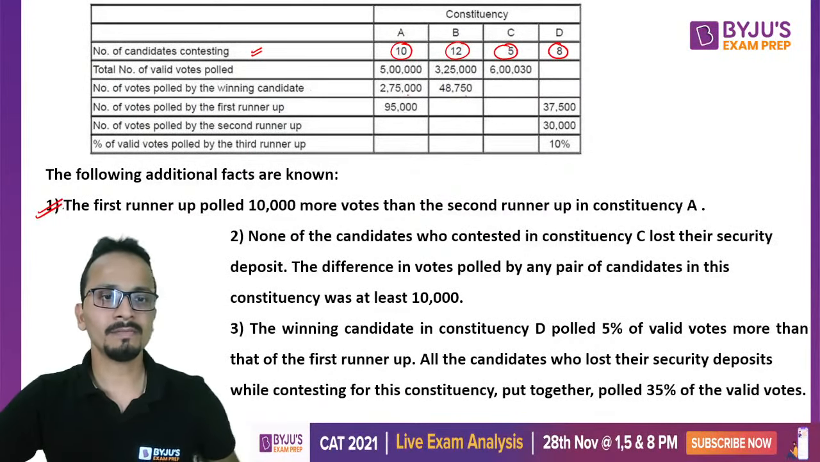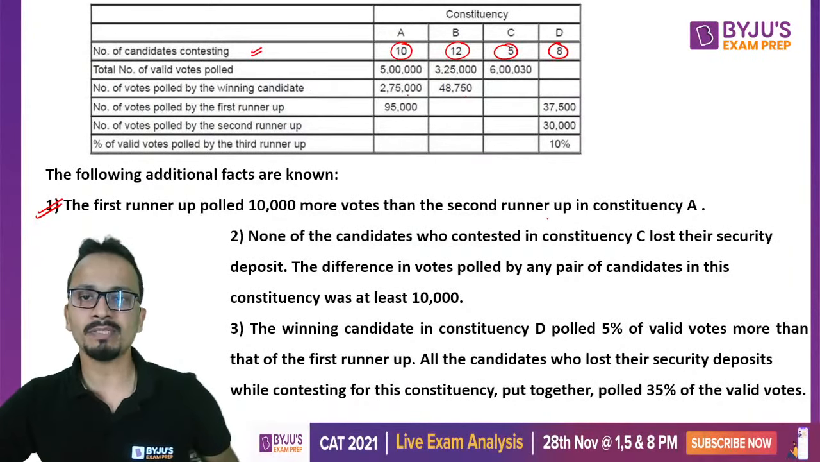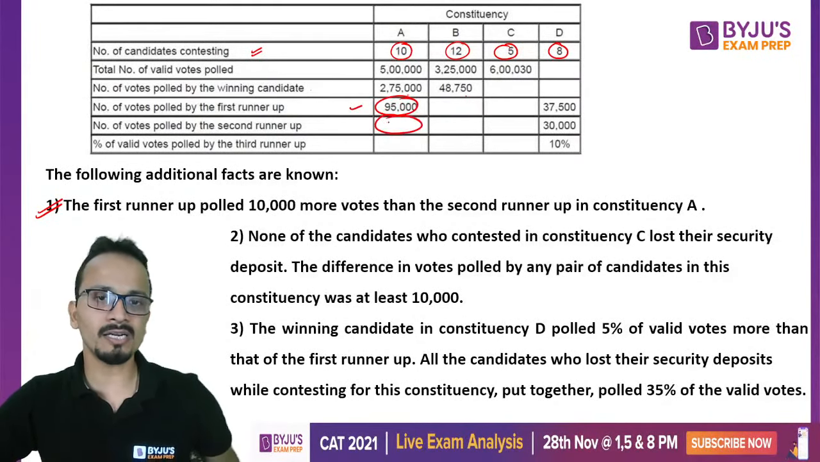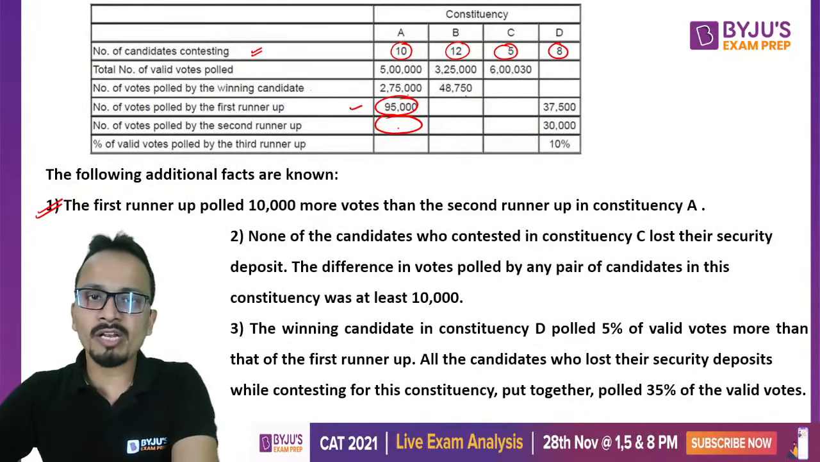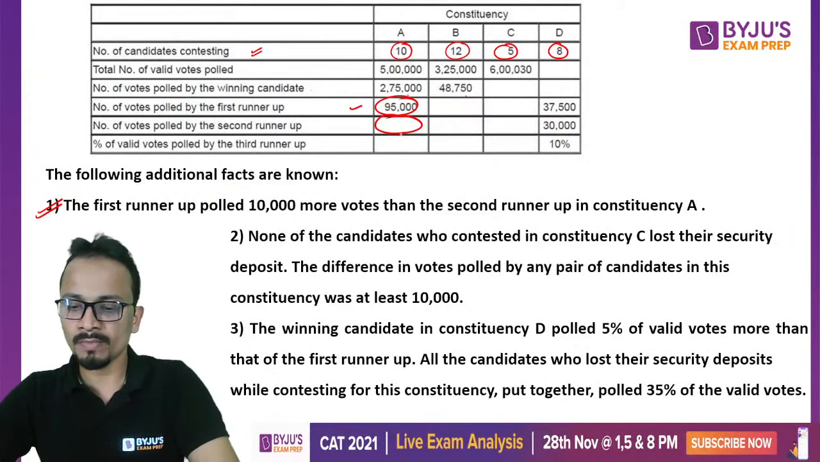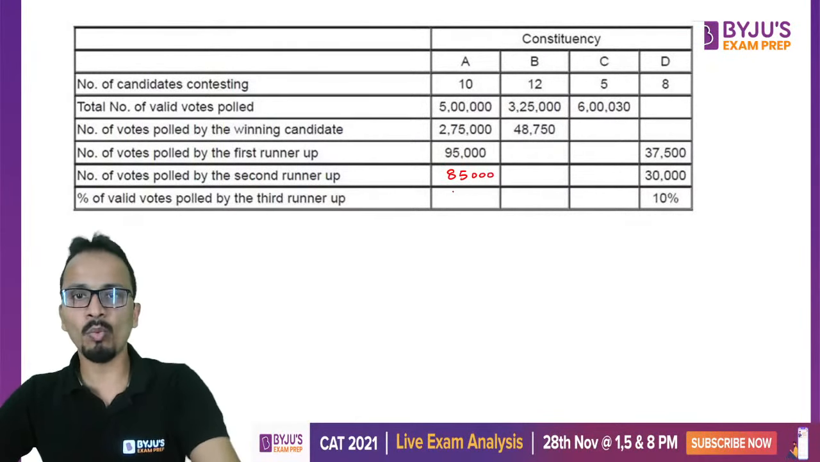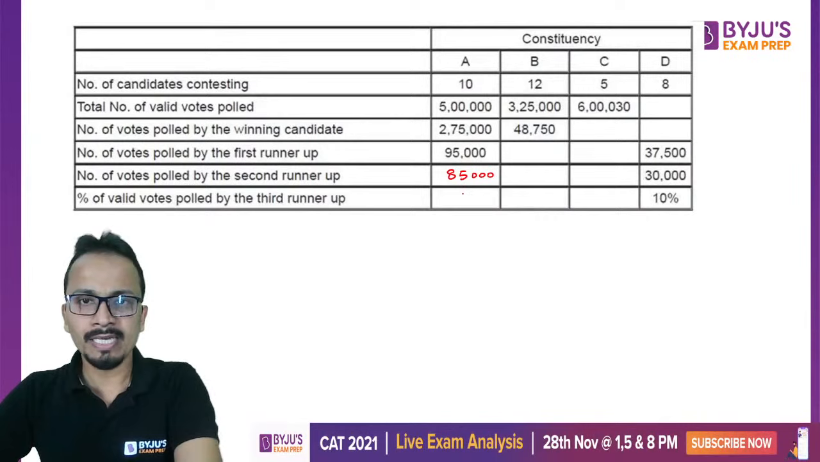So statement number 1, the first runner-up polled 10,000 more votes than the second runner-up in the constituency A. So in constituency A, they are talking about the first runner-up and the second runner-up, and they're saying that the difference between them is 10,000. So first runner-up has 95,000 votes, the difference being 10,000. So this value will be 85,000. All right. So second runner-up will get 85,000. All right. Okay.